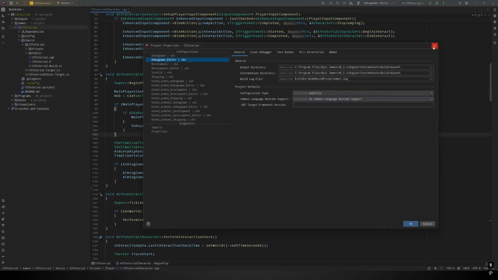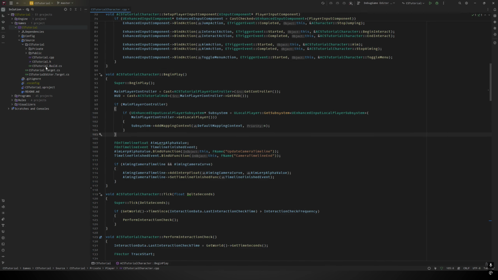There's a lot of tabs missing. The reason for this is because Unreal uses C# on the back end to manage the builds. And that's why when you expand the source folder in your project, you'll see you have these .cs files that are for the project itself and then running it in the editor.